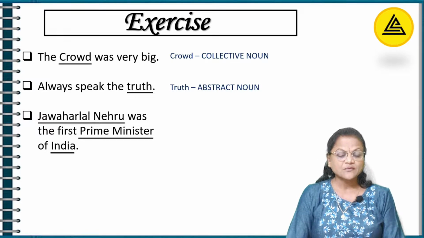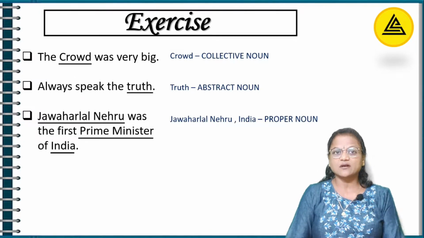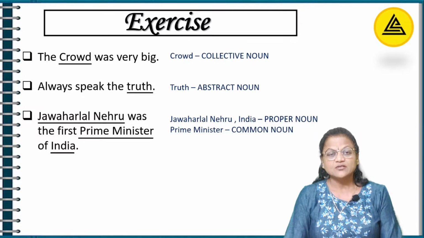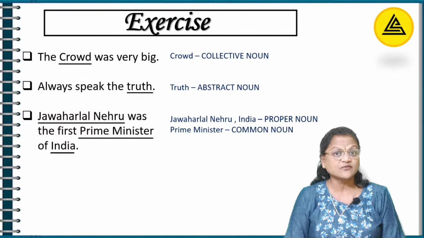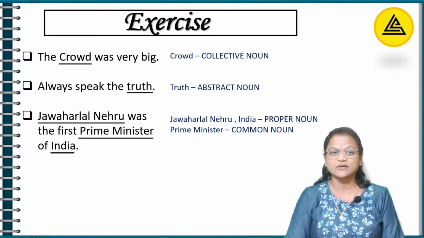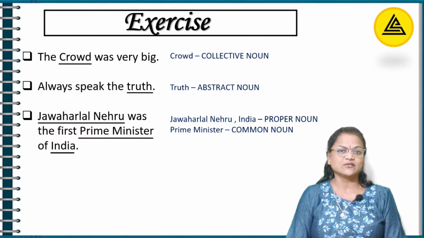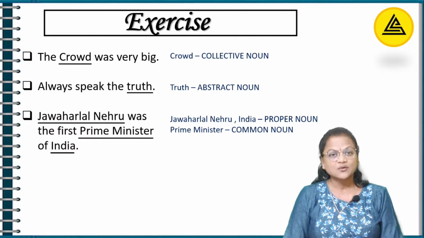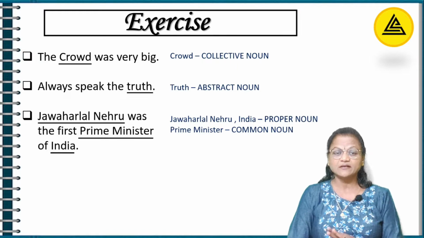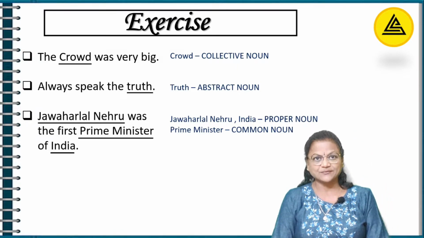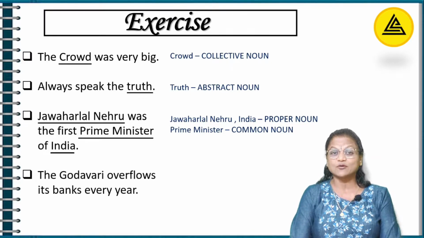So, proper noun. Second, I'm talking about Prime Minister. So this Prime Minister is a post, it's just a post. It can be of any country. So it's common. It's not specific. It's not talking about anything specific. So here Prime Minister becomes a common noun. India. Of course, I'm talking of one and only one country, and that's India. So again, India becomes a proper noun. So in this sentence, we have two proper nouns, Jawaharlal Nehru and India, and one common noun, that is Prime Minister. Okay. I think you all have warmed up now a little bit. So let's move on to sentence number 4.